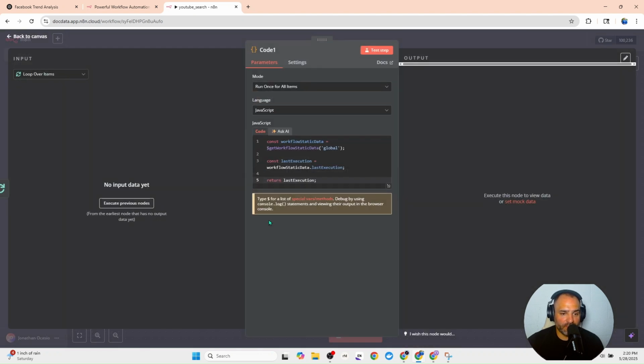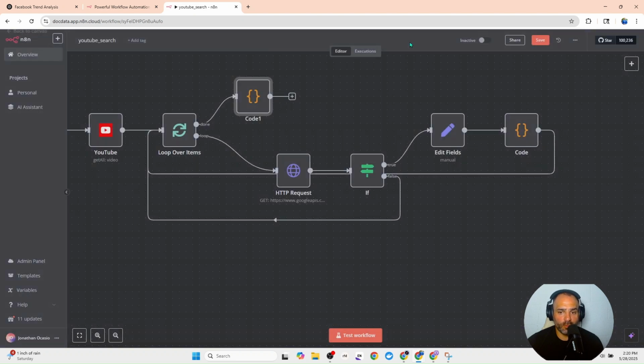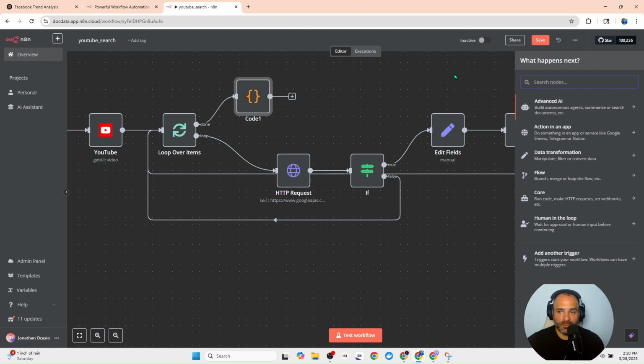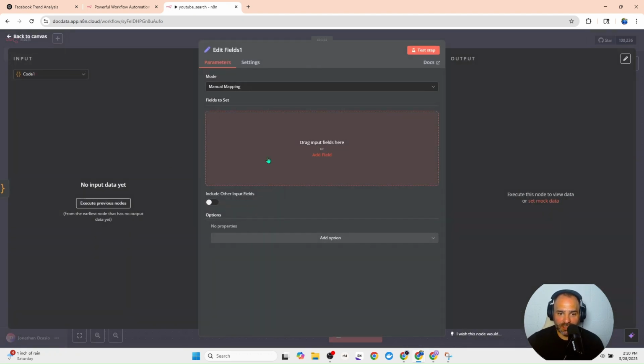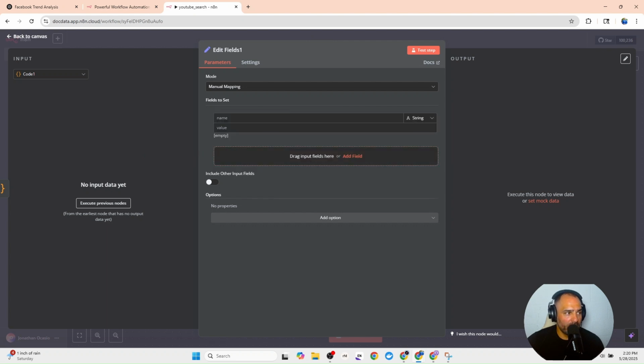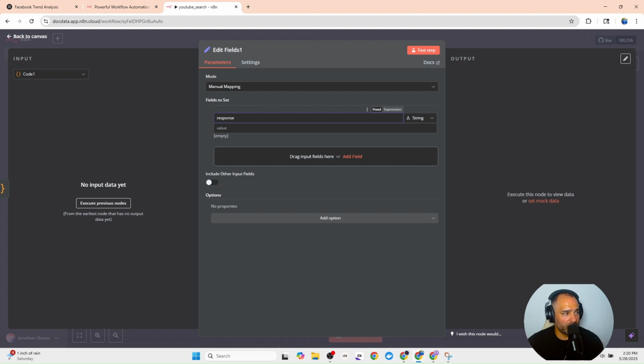So here's your opportunity for a screenshot. Go ahead and snip this up and then rewrite it with OpenAI. Now you can go back here, and you want to send up the response. So we have another edit node. This edit node is going to be a response. The response is going to be from the output. So here's what you paste, response.